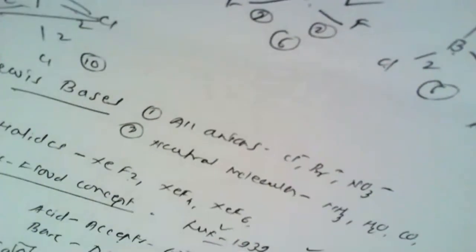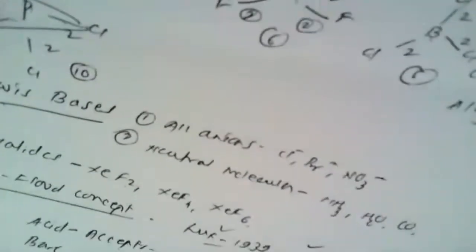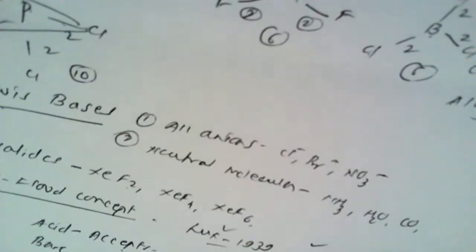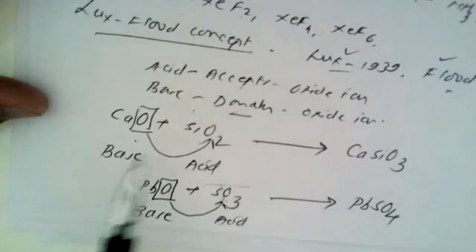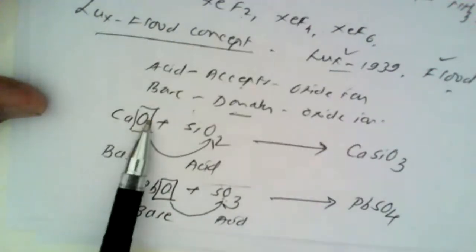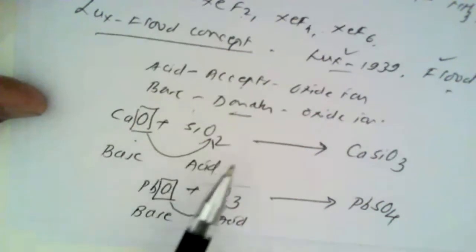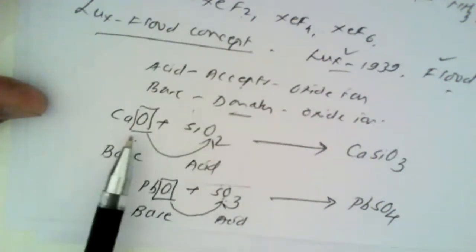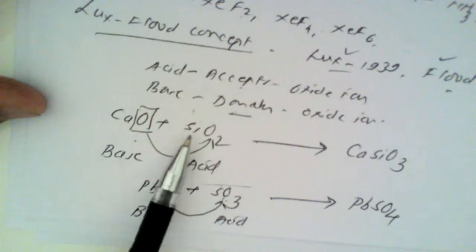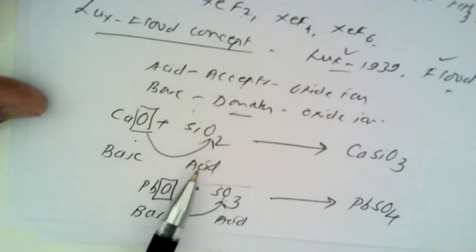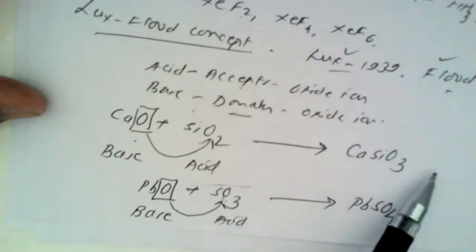So the concept of Lux-Flood wholly depends upon the donation and the acceptance of the oxide ion from either of the substances, which we have seen while studying these two particular examples. In the first example, calcium oxide donates the oxide ion to silicon dioxide. Here it donates the oxide ion, hence it is a base. And as this substance accepts the oxide ion, hence it is an acid, so as to form calcium silicate.